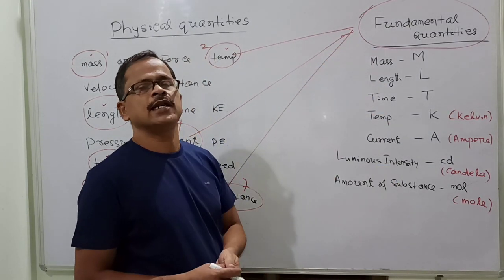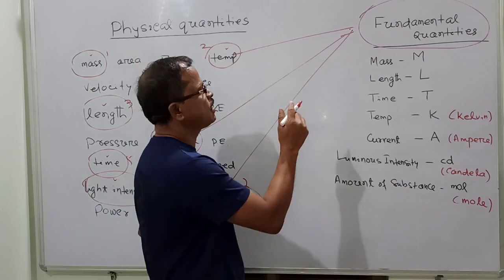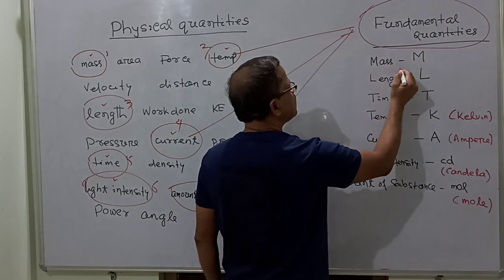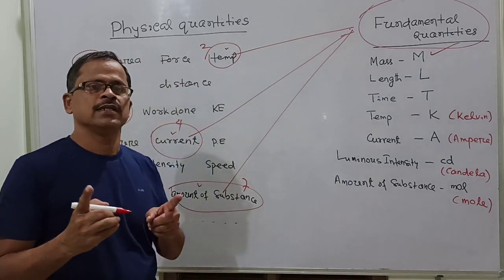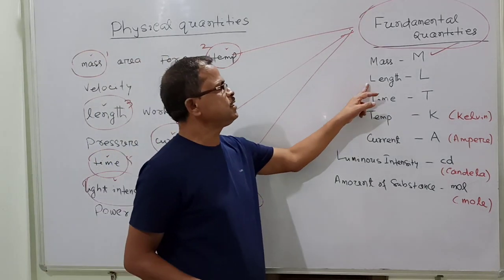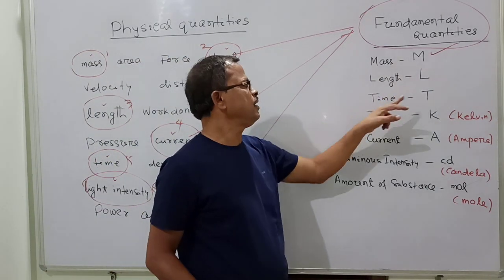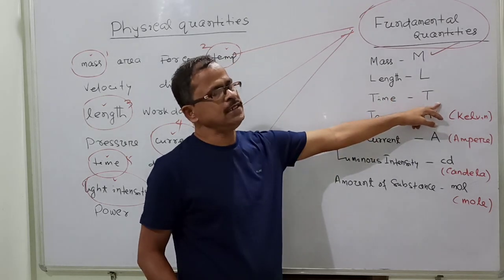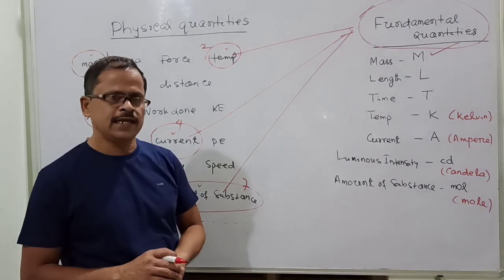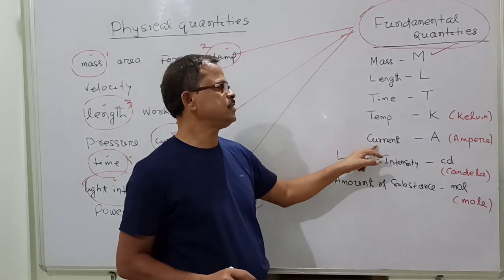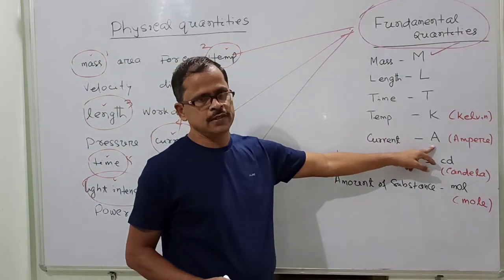What are these 7 fundamental quantities? The first is mass, represented by the capital letter M. Length is symbolized as capital L. Time is capital T. Then temperature is represented by capital K, Kelvin. Then current is symbolized as ampere, A.